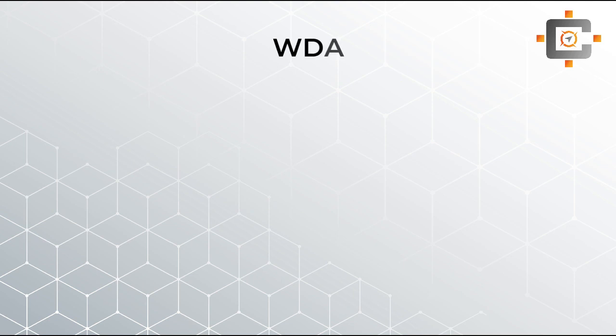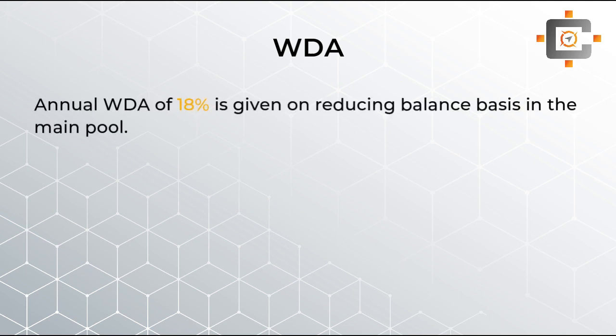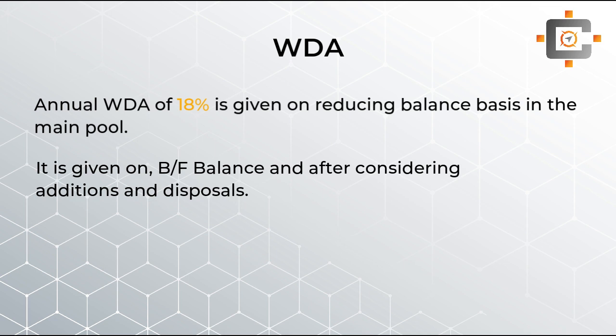The next allowance is, students, the written down allowance. It's a fixed percentage based allowance available on your balance. The WDA is not allowed on the basis of the purchases. It's available on your balance. Now what balance, students? You know the capital allowance pro forma. First of all, we take the opening balance, then we take the purchases, and then we deduct the disposals. After deducting the disposals, whatever balance you are left with, you can claim your WDA on that balance.